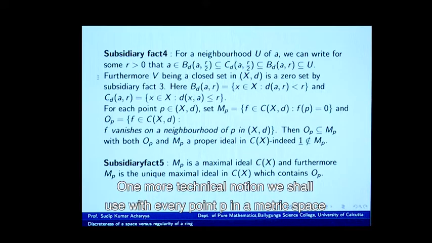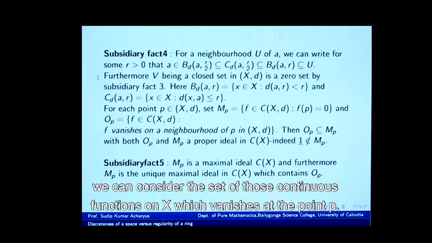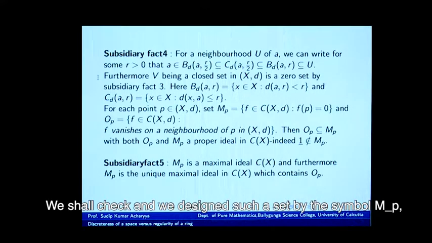One more technical notion we shall use: with every point P in a metric space we can consider the set of those continuous functions on X which vanish at the point P. We designate such a set by the symbol M_P.